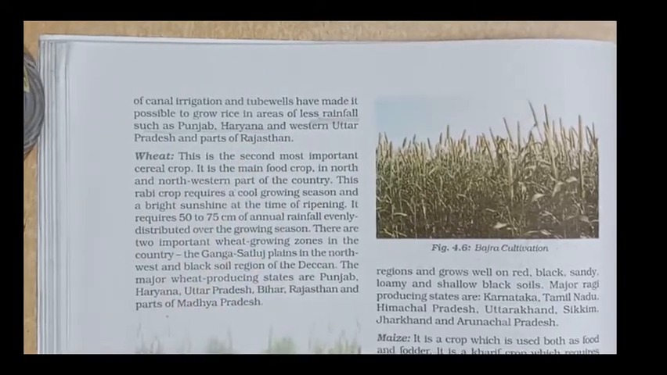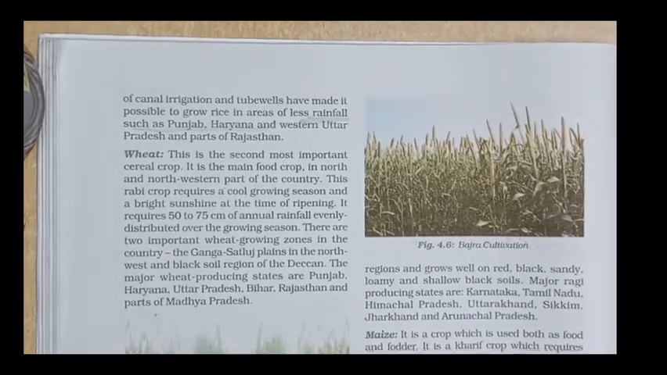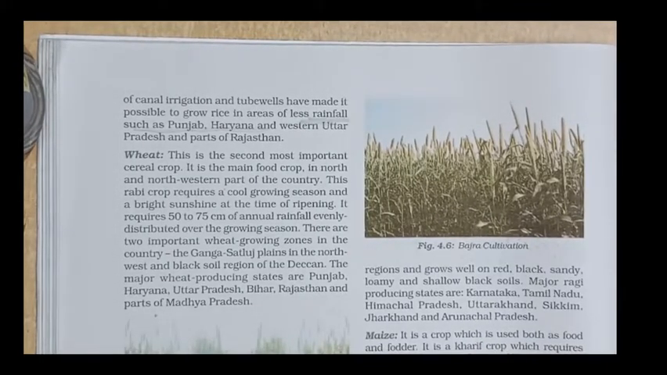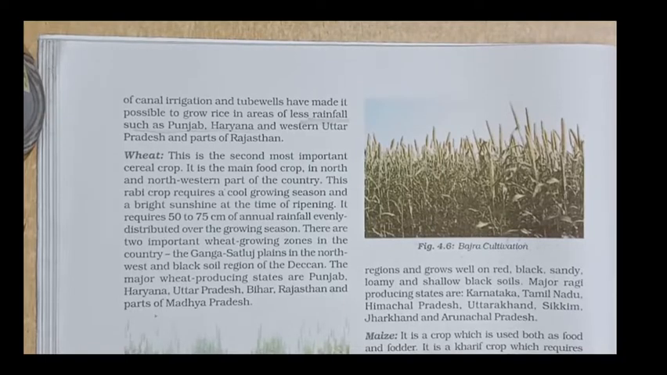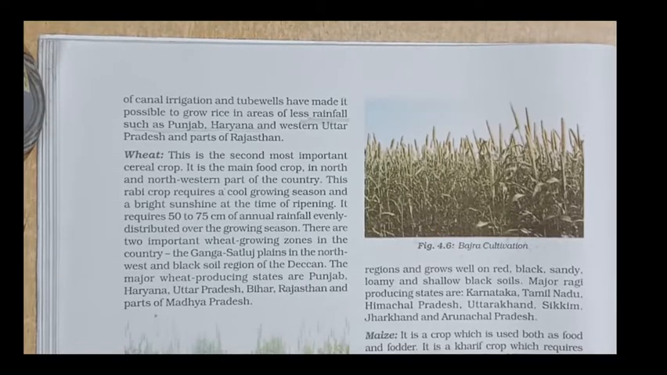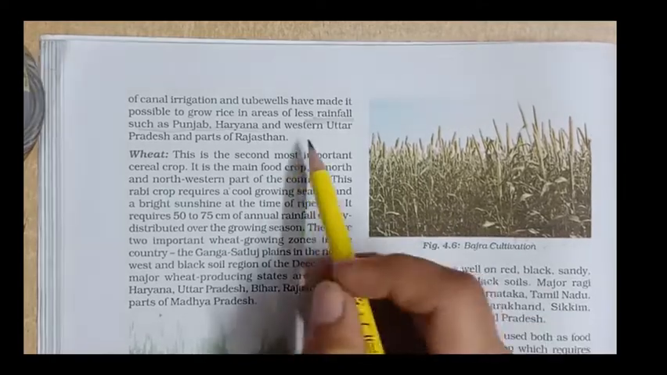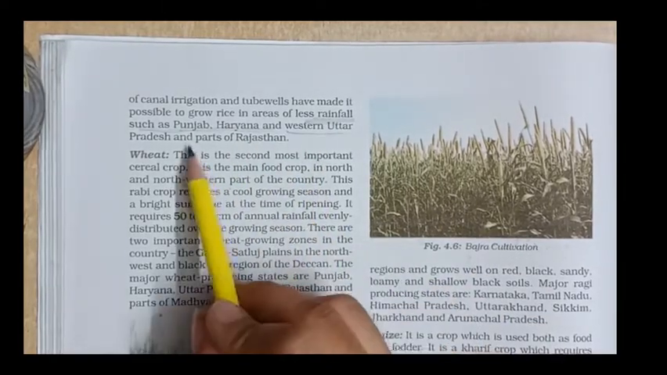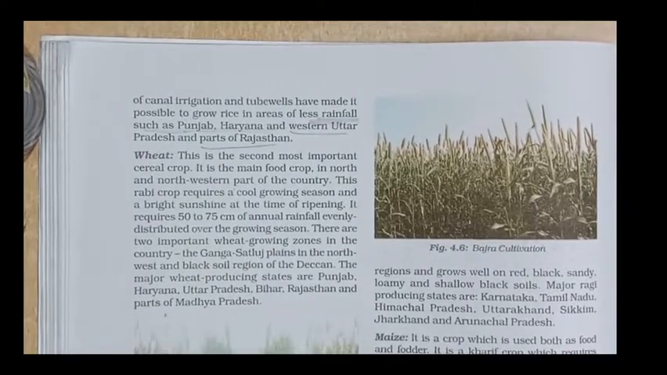So as I told you, in Punjab and Haryana it was not a main crop before, but after the start of the irrigation system, the canal irrigation and the tube wells, it started to grow in these states also, as the rice crop needs more water. So if it is a place where rainfall is less, it needs water through canals and irrigation. It is also grown in Punjab, Haryana, Western Uttar Pradesh and parts of Rajasthan.